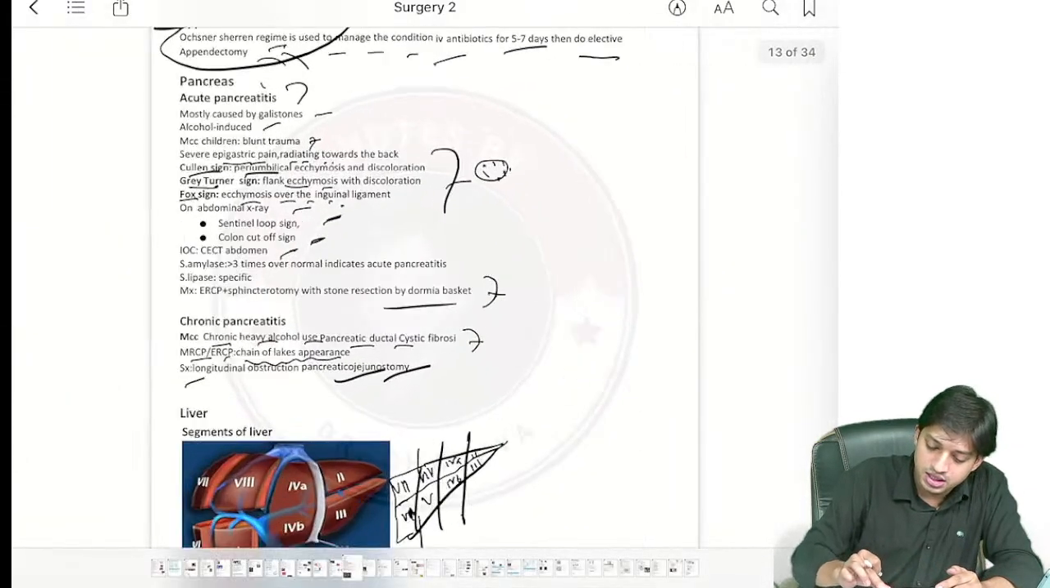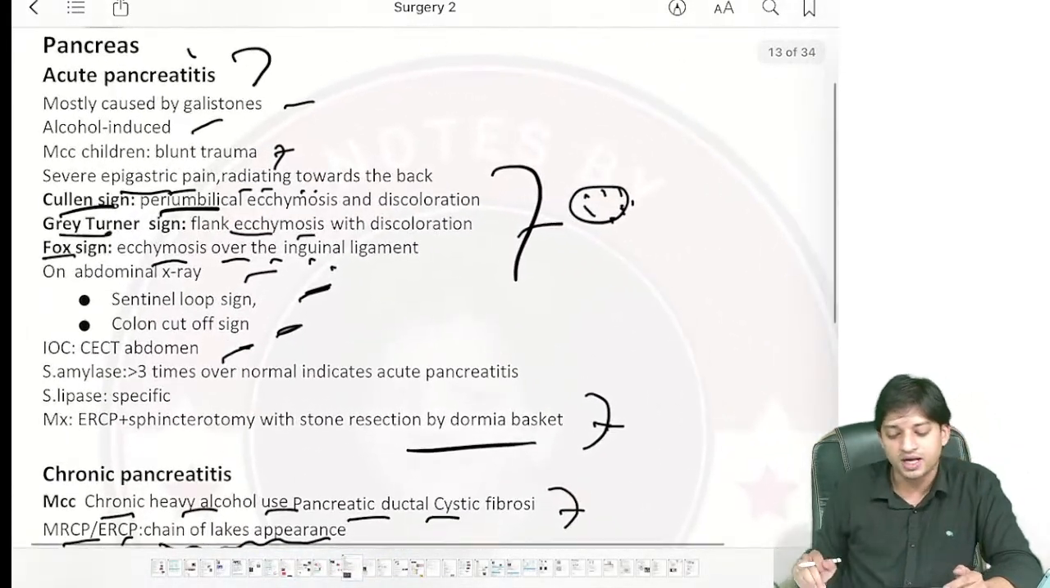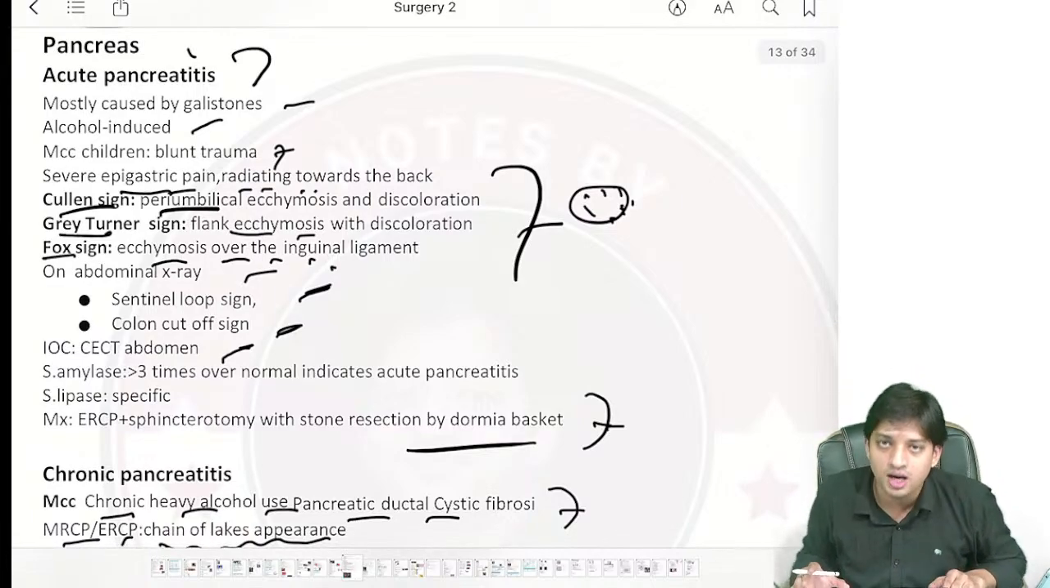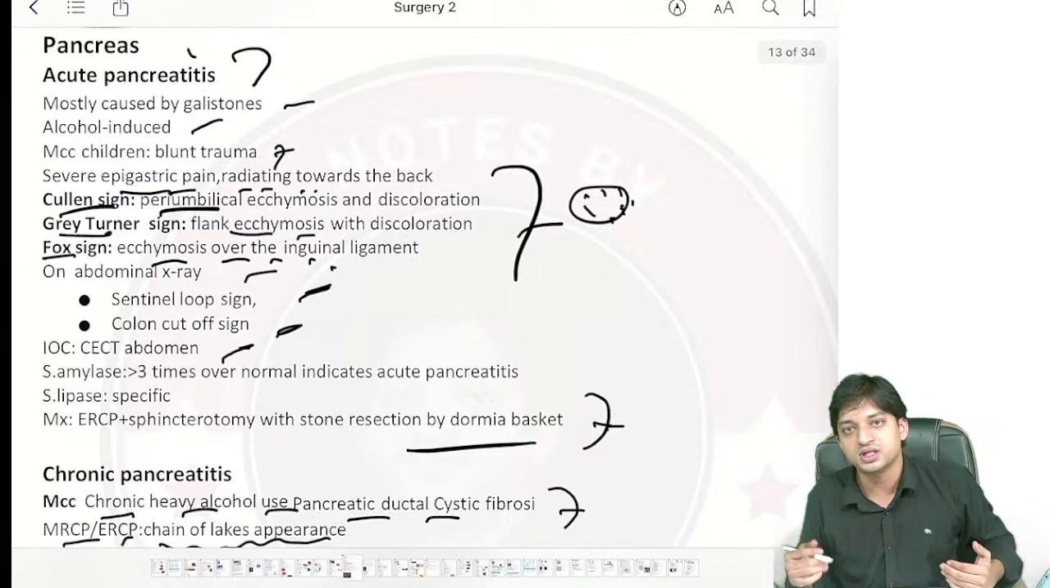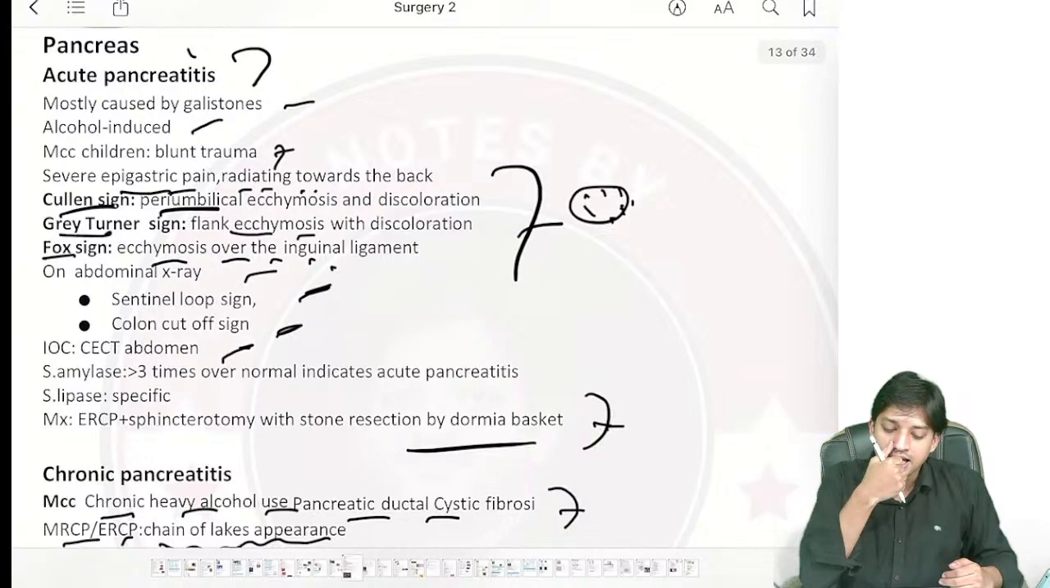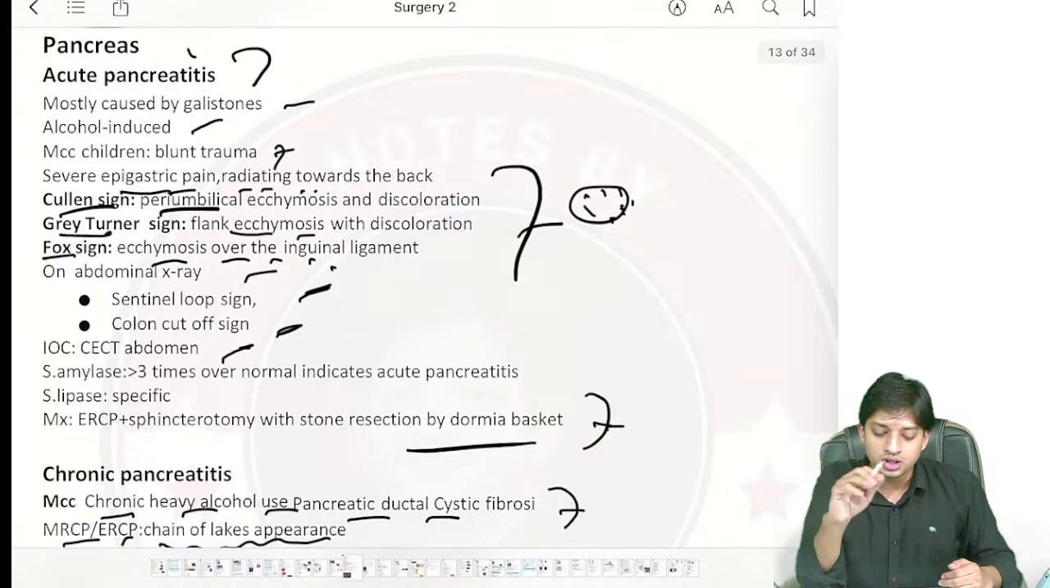Appendicitis done. Coming to the pancreas, again acute pancreatitis, they will give you the history. The patient is having epigastric pain. On bending forward, the patient feels the pain to be relieved, relaxed. There will be a history of alcohol intake, right? Or there can be a history of gallstone, right?